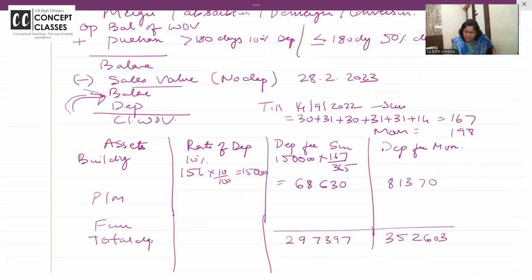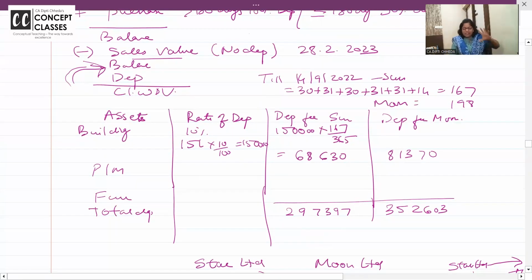But after charging depreciation, if the asset is used by Sun Limited for 167 days, they will bear the depreciation for those days, and Moon will bear the rest. Are you getting it? I want to repeat: whatever the business restructuring concept, charge the depreciation as per block of asset method for the whole year and then split the depreciation based on the number of days it is used by the transferor company and the remaining days by the transferee company.